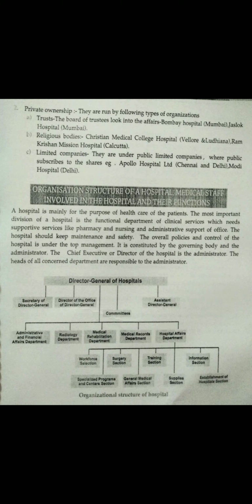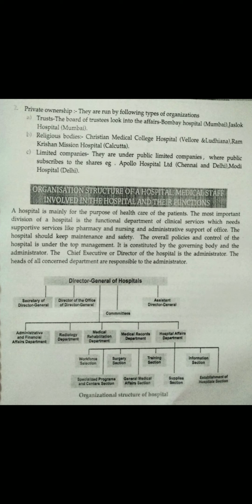Now we are discussing the organization structure of the hospital, the medical staff involved in the hospital and their functions. The hospital has the main purpose of giving health care to the patient. Most hospitals have functional departments for the service, like pharmacy, nursing, administrative, and many more.